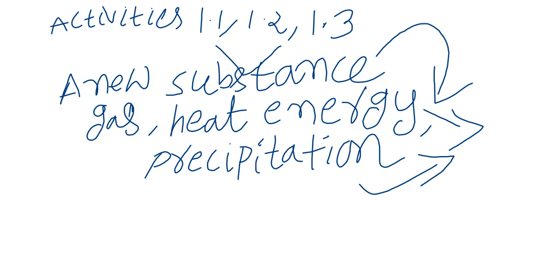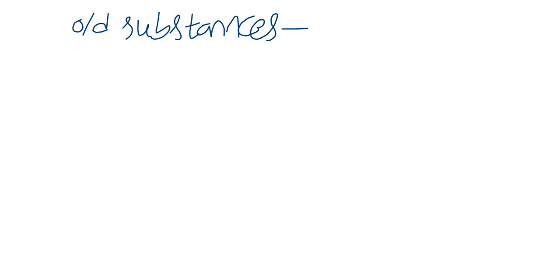When a new substance forms, a chemical change happens. A chemical change means that from an old substance, a new substance forms with different characteristics. Old substances convert into new substances.